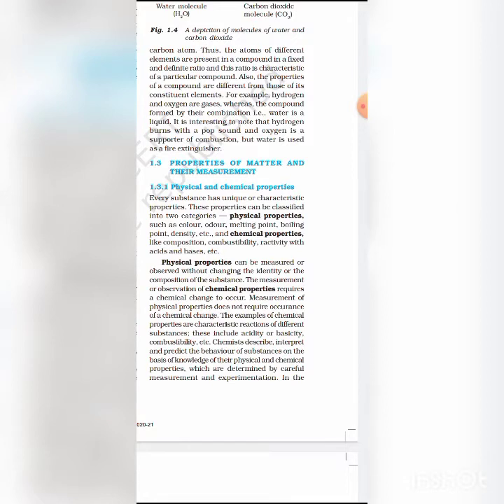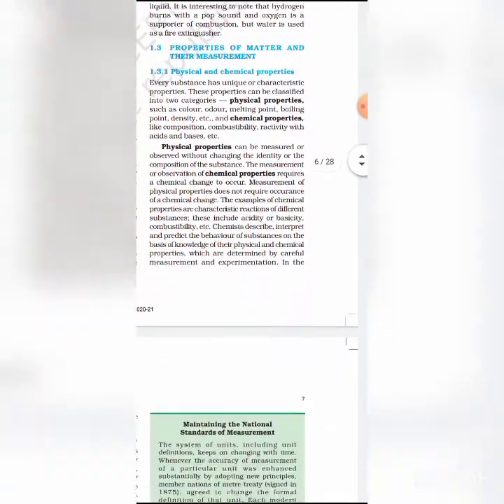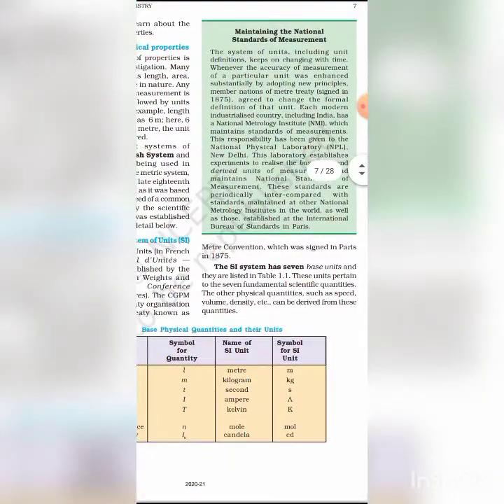Now students, we discuss the different laws of chemical combination. First, the law of conservation of mass: matter can neither be created nor destroyed. The total mass of the reactants must be equal to the total mass of the products.